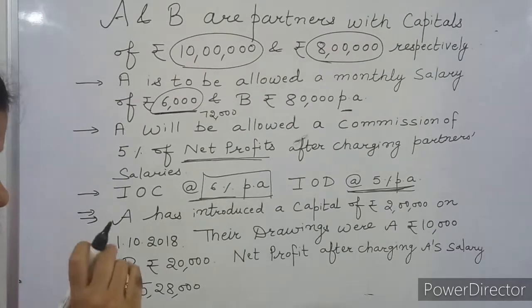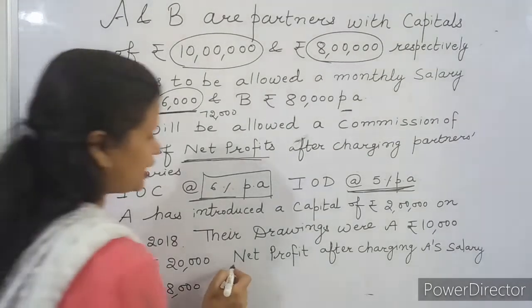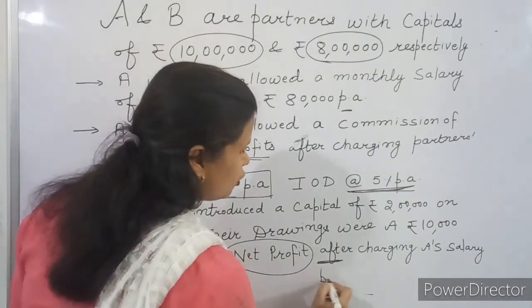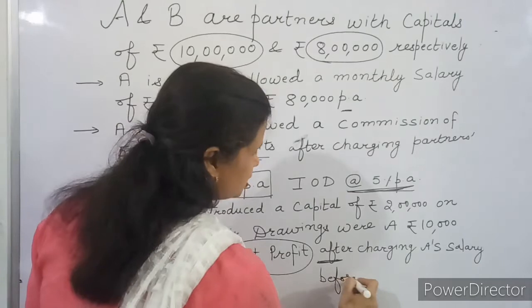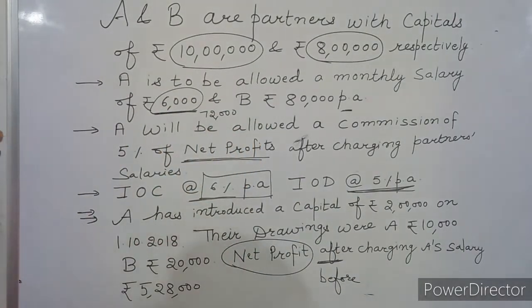While preparing P&L appropriation account, we require net profit not after but before any appropriation. Before any appropriation. Now we will make a summary of this statement. Then first we will discuss preparation of P&L appropriation account.